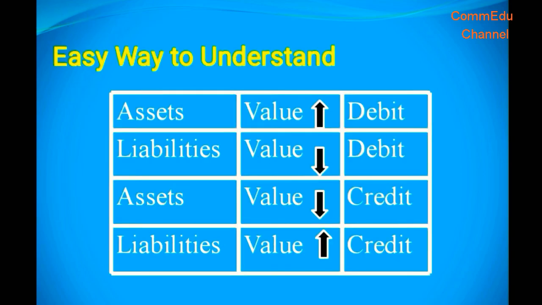The easy way to understand the journal entries: if the asset value is increased and the liabilities value is decreased, this account will be debited. If the asset value is decreased and the liabilities value is increased, that value is credited.